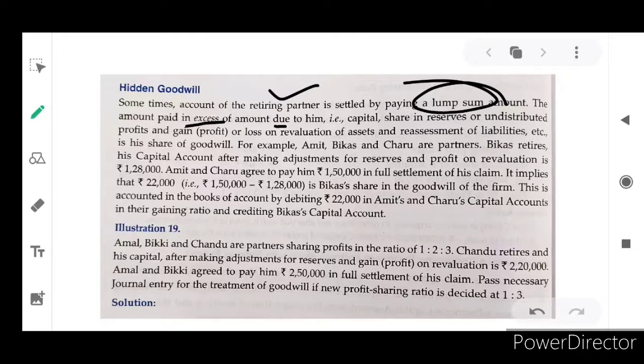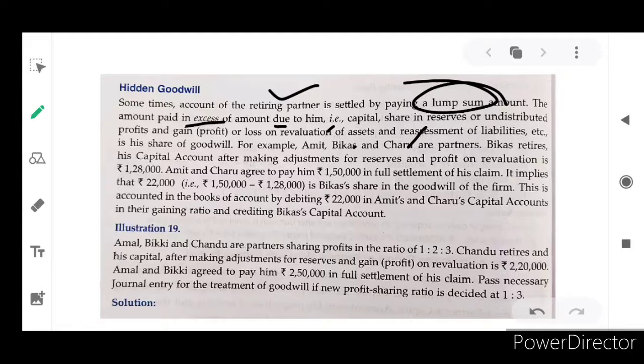you just understand about it. The retiring partner is there. For the retiring partner, we have to pay only 1 lakh, but the continuing and gaining partners are giving 1 lakh and 10,000 rupees lump sum, isn't it? So in that sense, the 10,000 rupees will be considered as hidden goodwill. Goodwill is hidden here, but they didn't mention it is a goodwill amount. For example, I will explain. Amit, Vikas and Chara are partners. Vikas retires.